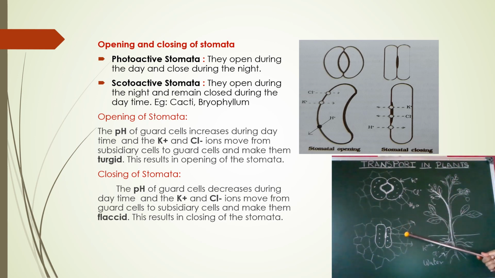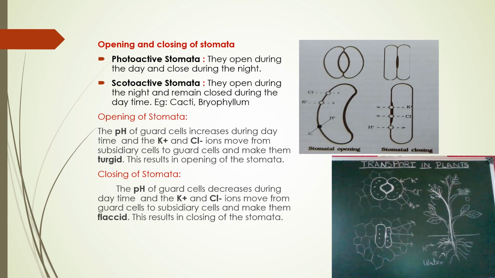And coming to the closing of the stoma, at night, to stop the transpiration, the stoma gets closed. The water and some ions present in the guard cells come out of the cells, from the higher concentration to the lower concentration. Exosmosis is happening. The ions in the guard cells are pumped out, so the guard cells become flaccid, that is, they close the stoma. This results in the closing of the stoma. This is the opening of the stoma, and this is the closing of the stoma.